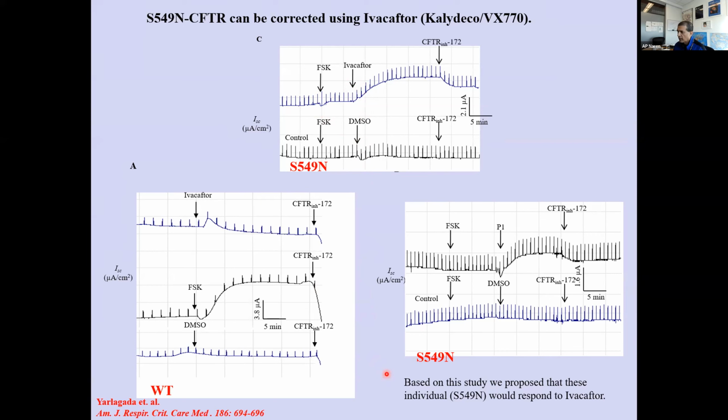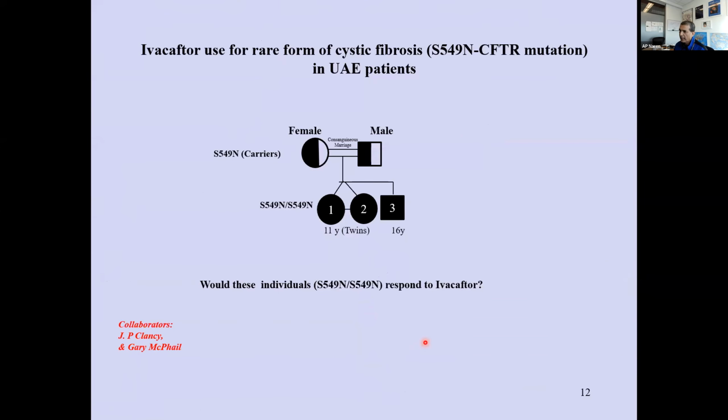Then as we moved to Cincinnati, we had these UAE patients. This was a first cousin. I just had to remove the picture. I wasn't sure if I was allowed to show the picture here. So these were first cousins. It was a consanguineous marriage. So it was an open label study. We did an N-of-1 clinical trial. All 3 children were S549N mutations. So the twins, they were 11 years old, and the older boy was 16. So the question was, would they respond to ivacaftor?